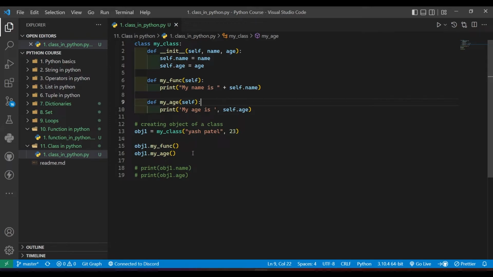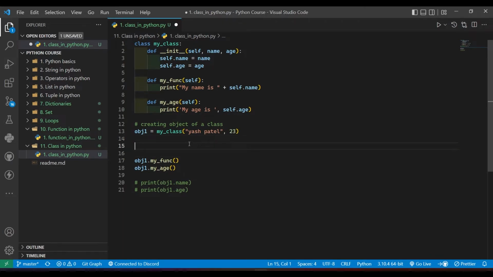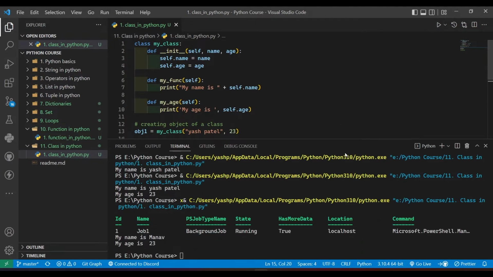Now let's see modification of the object. Here I want to modify this name. So what I can do is, after allocating this, I can just do obj1.name equals to, I can pass Manav, and I will just save this and run.